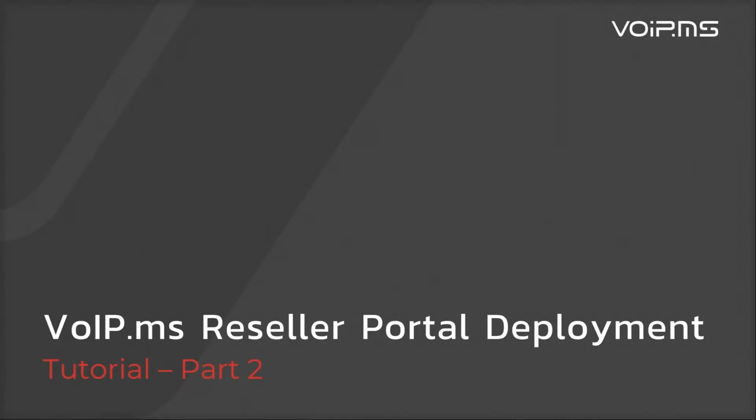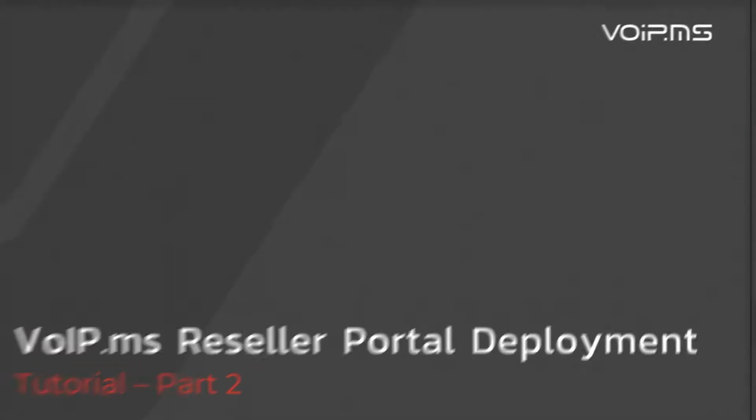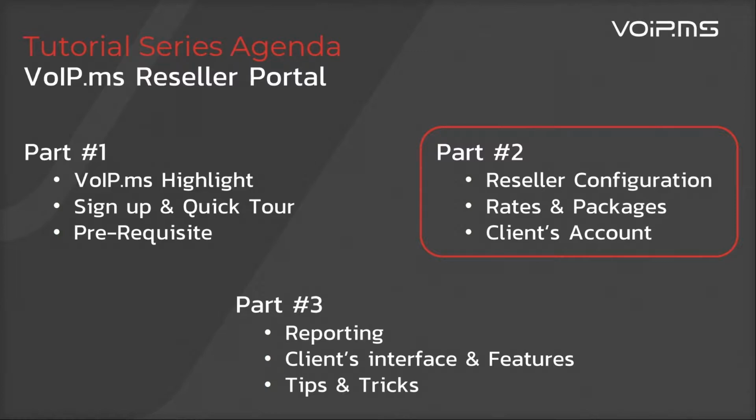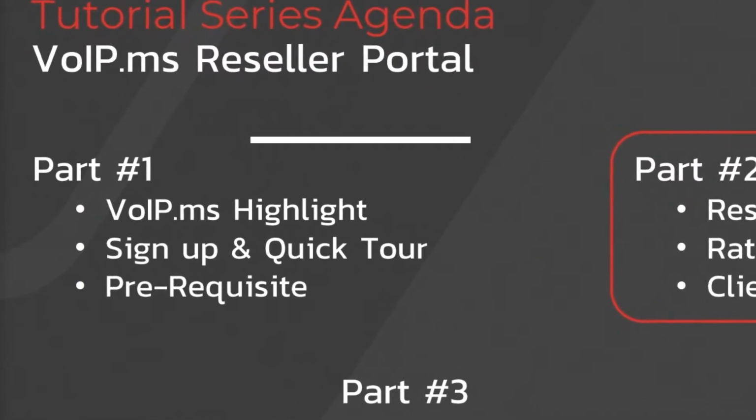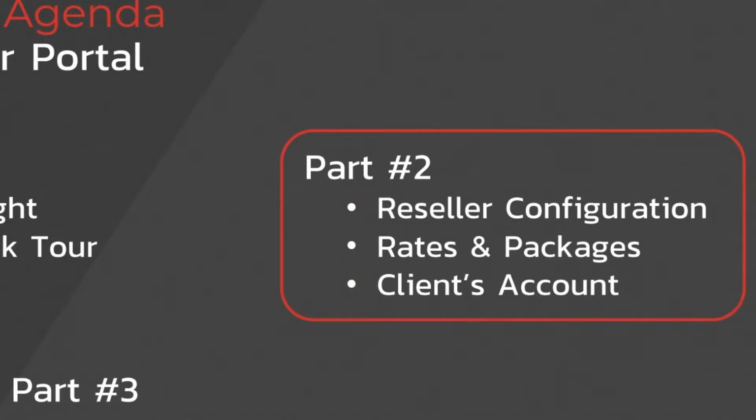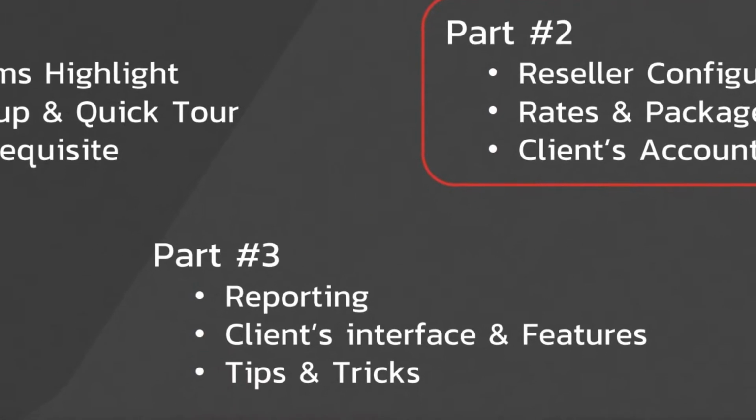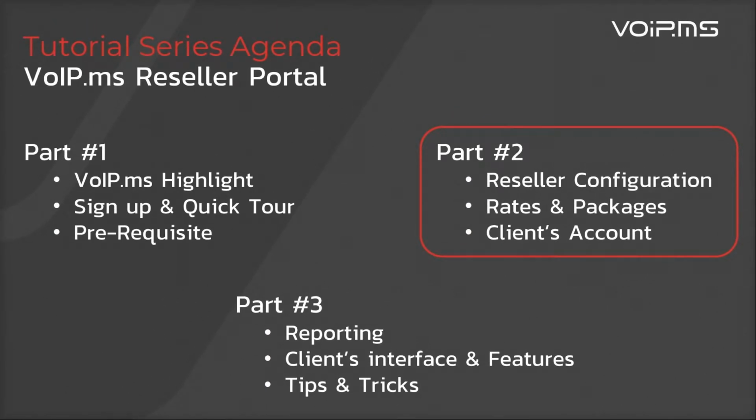This is part 2 of a tutorial series about our reseller white label portal. These tutorials are presented in 3 parts covering different topics. Part 1: who is VoIP.ms, a quick tour of the administration portal, and what you need to know before getting started. Part 2, this video, will cover the basic reseller configuration, rates and package management, and client's account management. For the last video, part 3, we will cover the reporting tool, the client interface, the feature management, and a couple of tips and tricks. Watching the previous video before this one is not mandatory, but it's highly recommended.